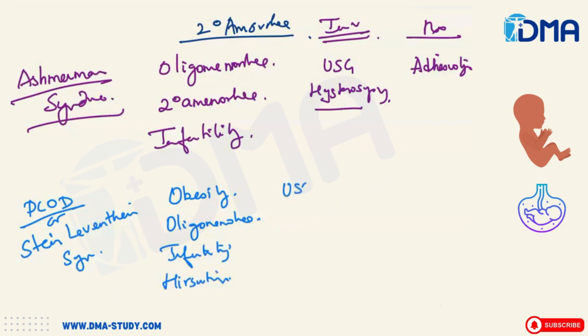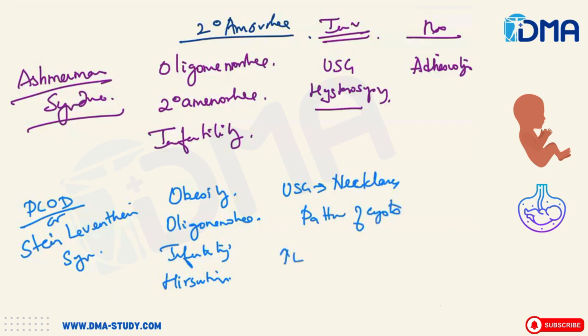In ultrasound, you will have the necklace or string of pearls appearance of the ovaries. Sorry, not the follicles, the cysts. So a necklace pattern of cysts will be seen in the ovary.